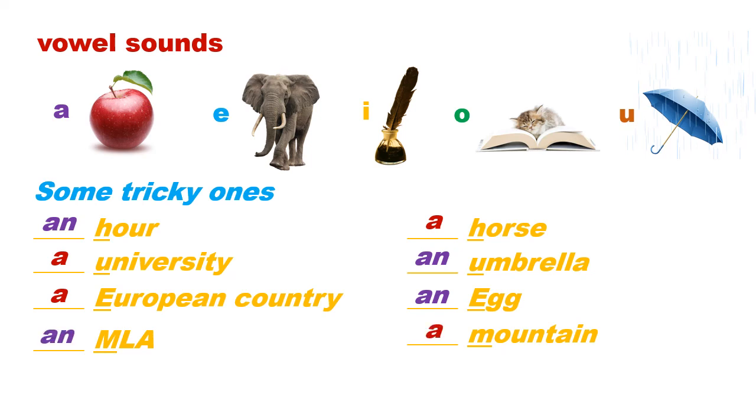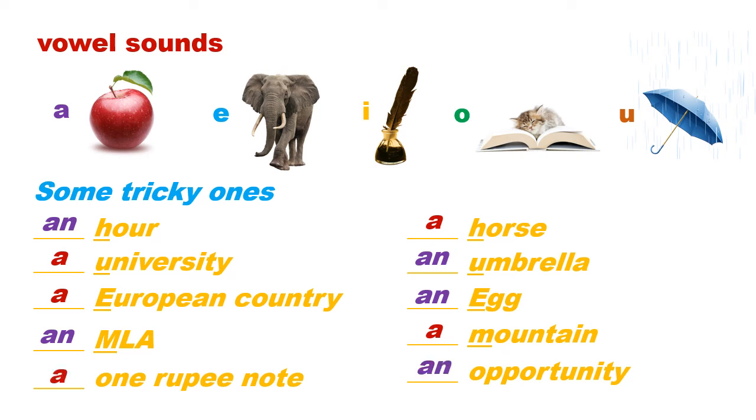And MP takes a mountain because mountain, ma, is not a vowel sound. How do we pronounce one? Wa. Wa is not a vowel sound, so we should say a 1 rupee note. But O in opportunity is a vowel sound, so we say an opportunity.